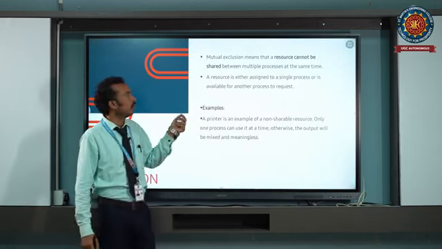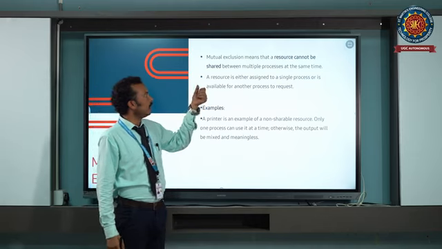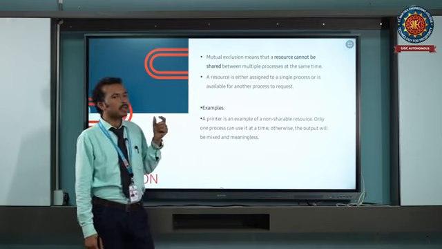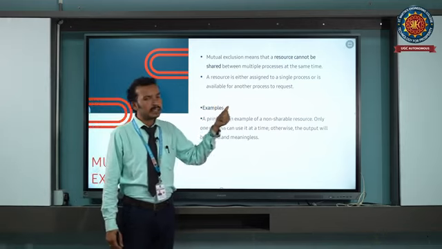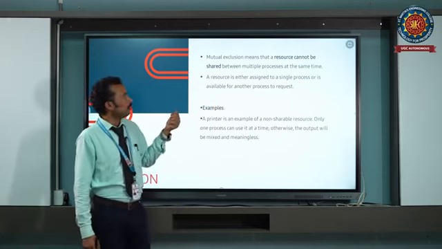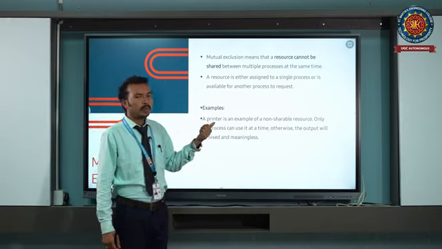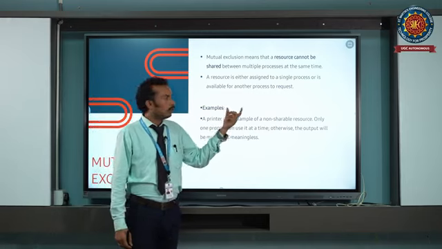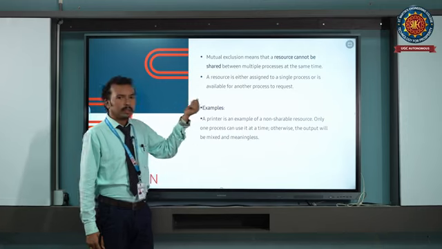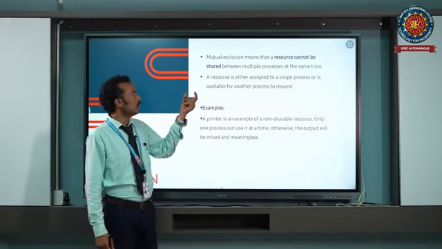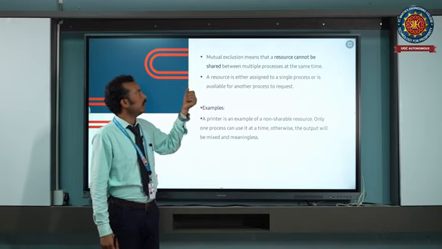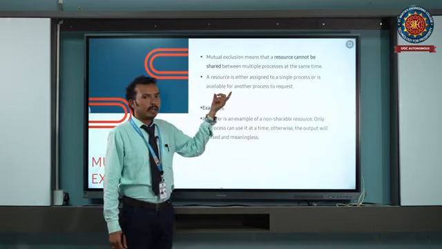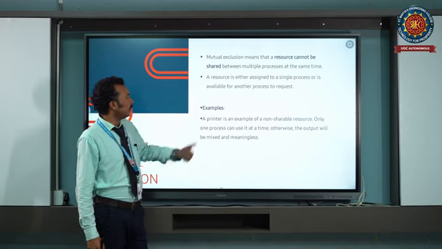Mutual exclusion means the resources cannot be shared between multiple processes. That resource is non-shareable. So the resource is either assigned to a single process or is available for another process to request. So the second process is waiting for that resource until the first process releases it. So in this case, deadlock will occur.